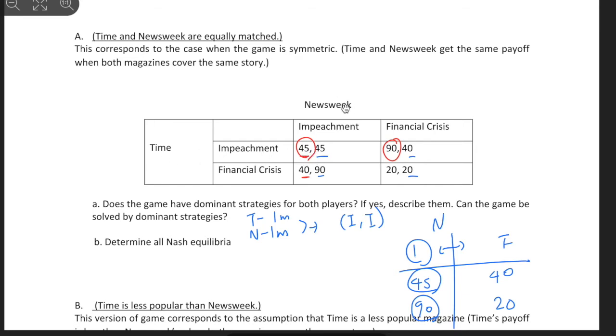What about Newsweek? If Time chooses impeachment, right, then Newsweek will choose impeachment. If Time chooses financial crisis, then Newsweek will choose impeachment. So we're going for the double check, right? And we only have a double check in impeachment and impeachment, okay? So this is how we solve using dominant strategy and Nash equilibrium.